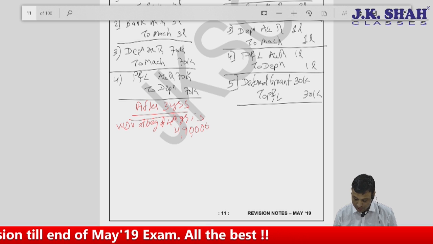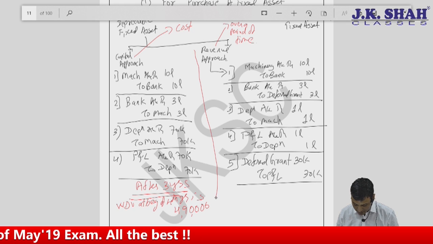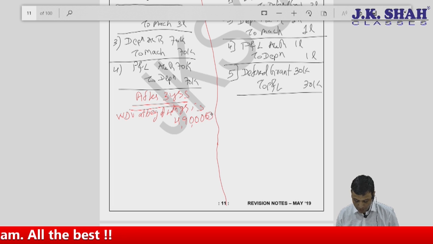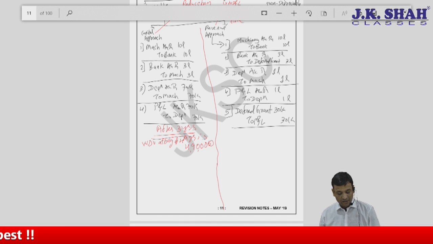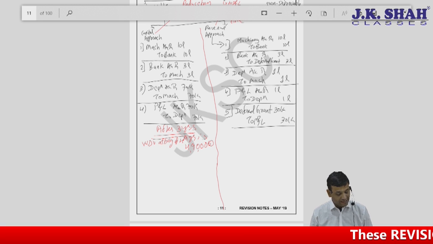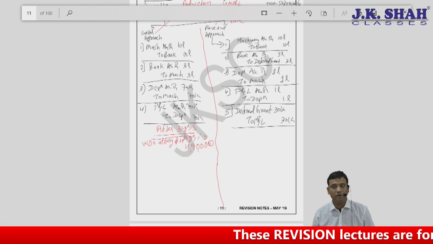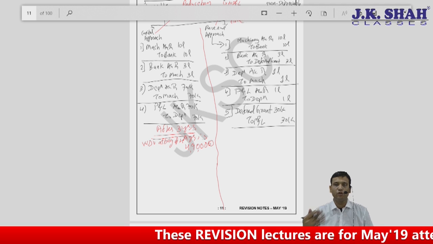In this case, I am talking about this case. So WDV is 4,90,000. I hope everybody would have got this 4,90,000. First it was 10 lakhs, out of which 3 lakhs was reduced for receiving the grant. So it is 7 lakh. And from that 7 lakh, I have reduced 2,10,000. How did I get 2,10,000? It was nothing but depreciation for 3 years, 70, 70, 70, assuming it to be straight line.